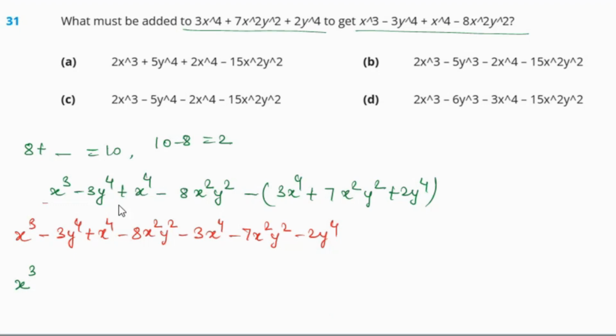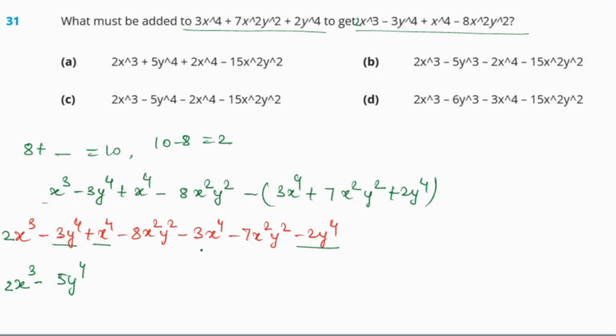Okay, it's 2x cube, sorry. So we are going to get 2x cube, minus 3y raised to the power 4 minus 2y raised to the power 4, which becomes minus 5y raised to the power 4.